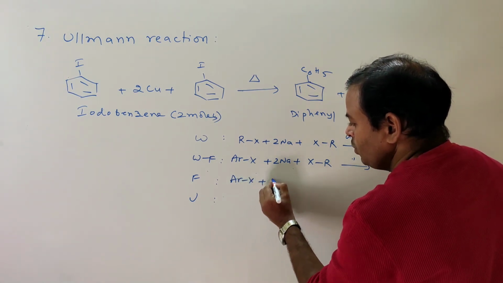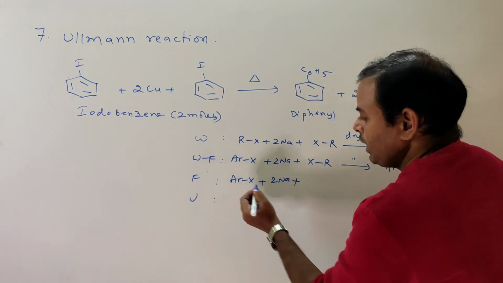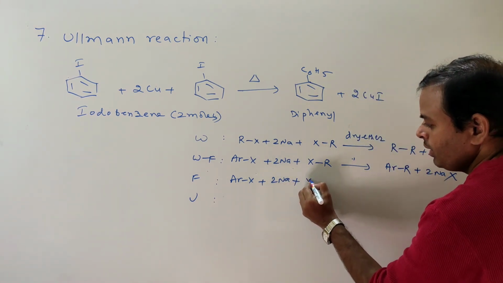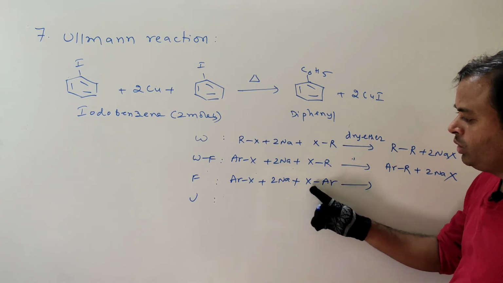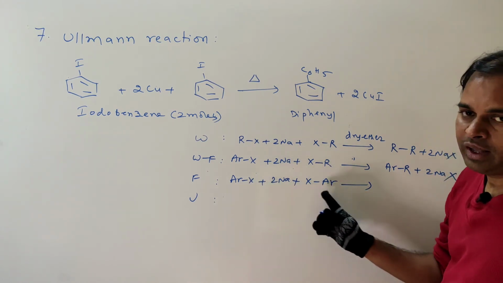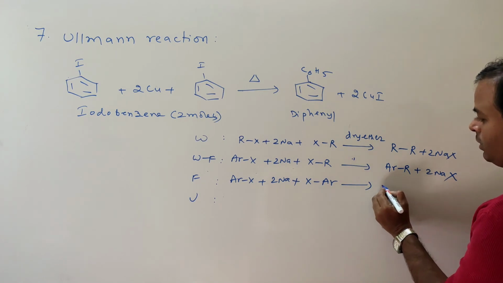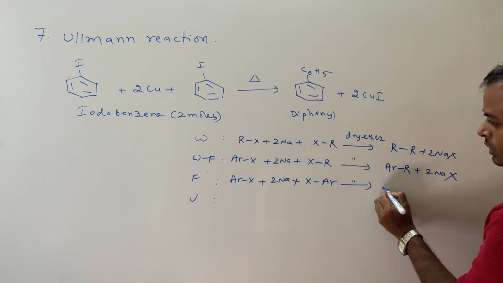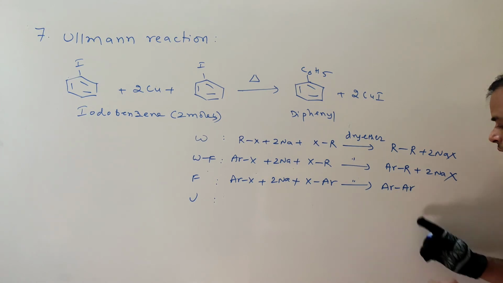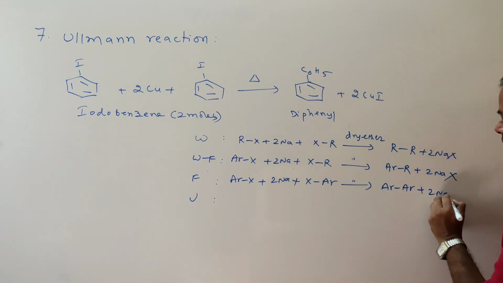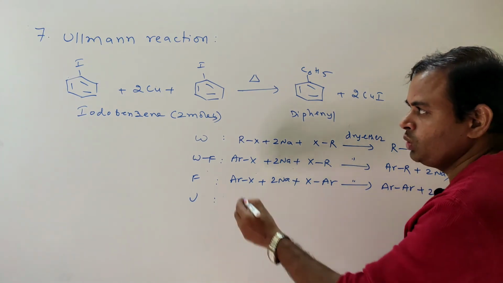Now what is the Fittig reaction? Here two are aryl halides only, in place of alkyl halide. So 2 moles of aryl halide with the sodium metal in presence of dry ether gives ArAr, that is diphenyl, plus 2NaX. Next, what is the Ullmann reaction?